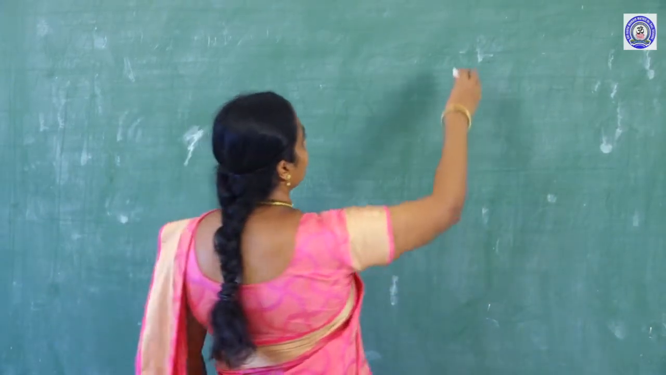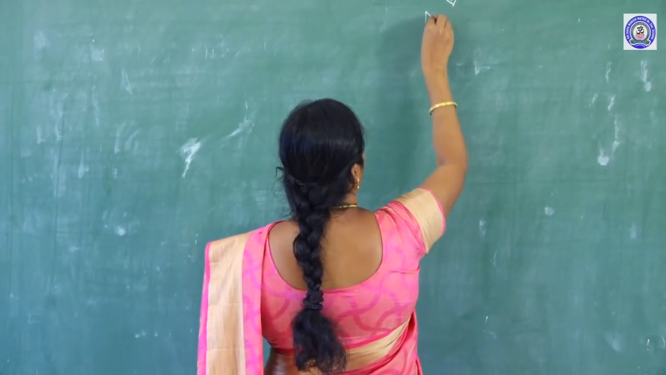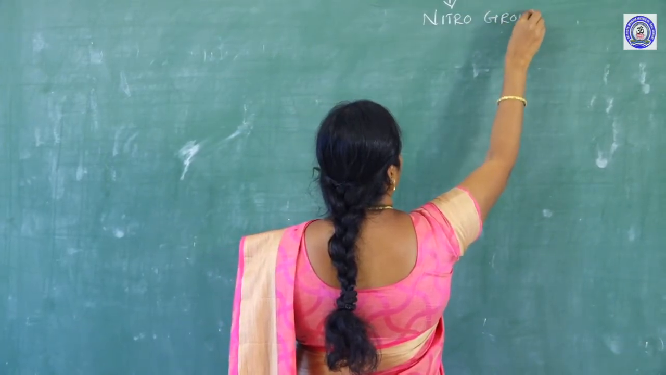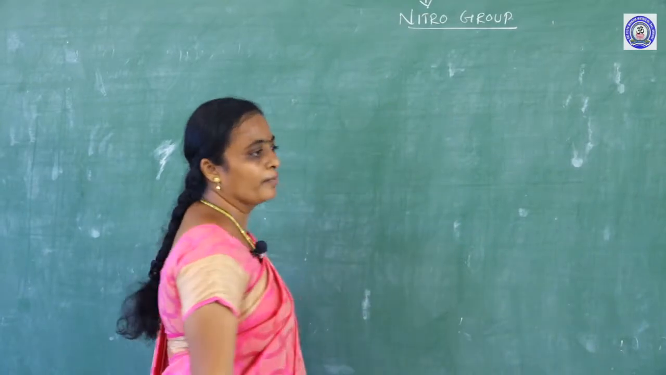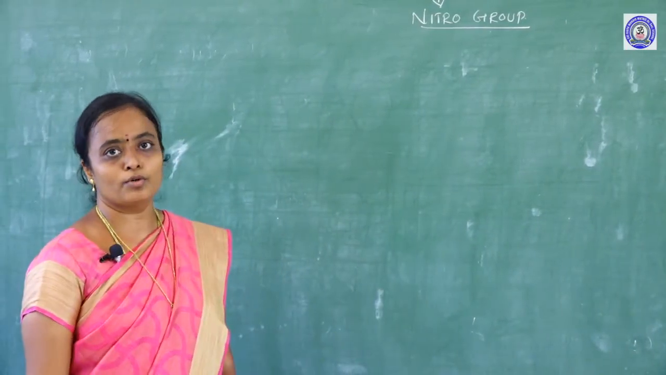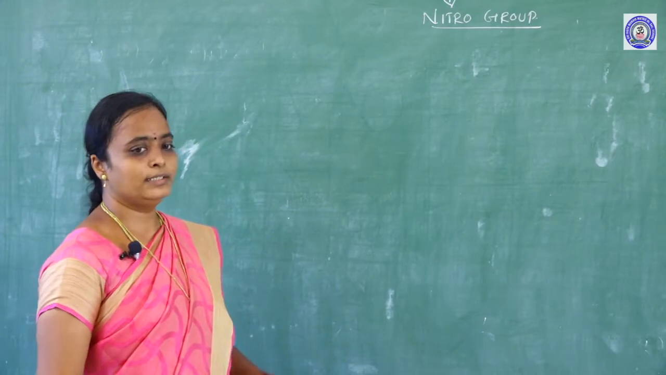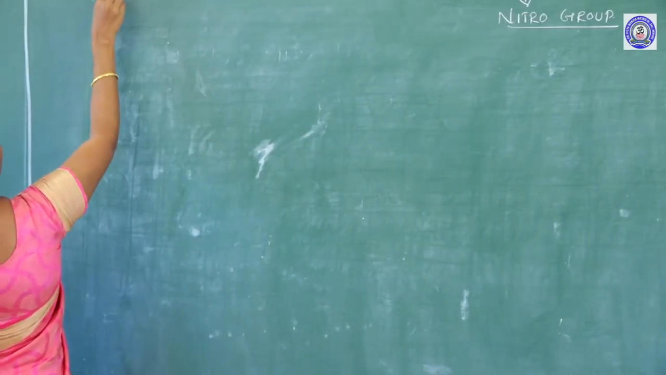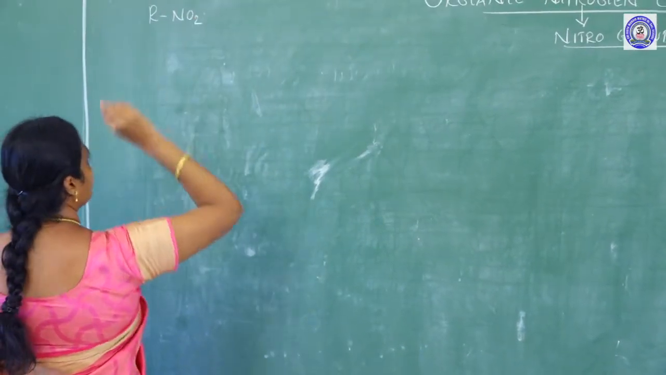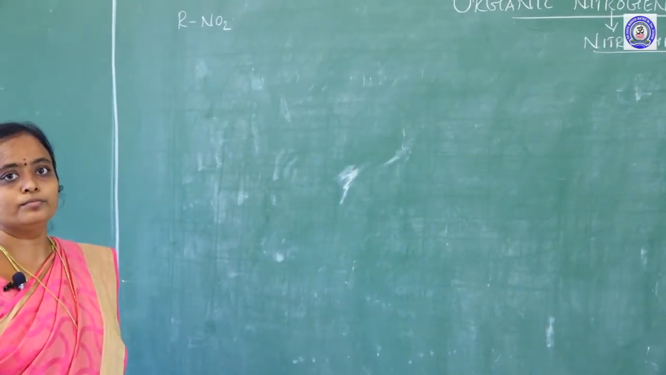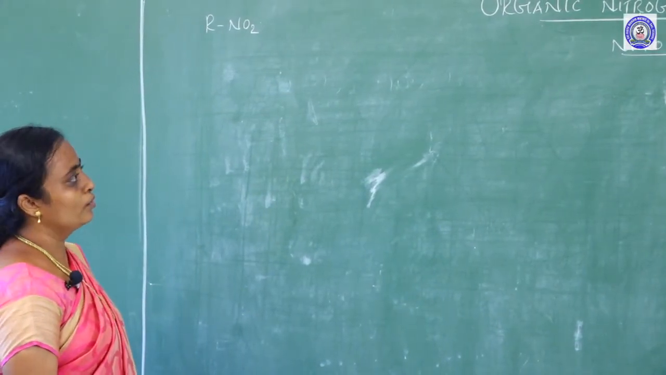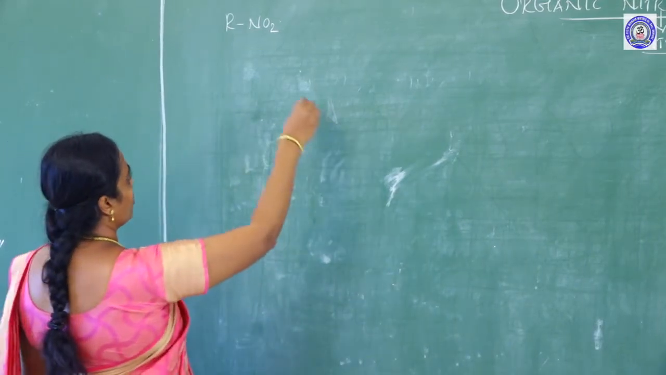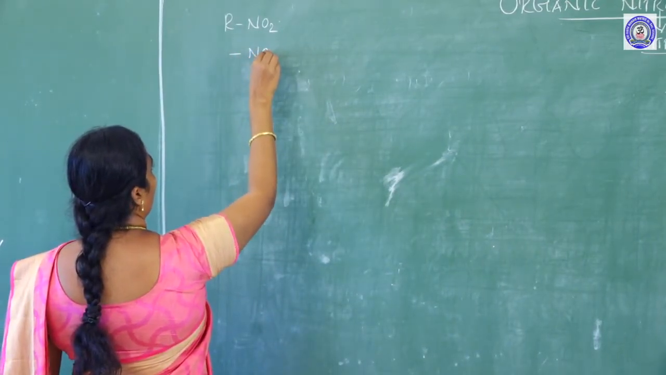But today our topic is the nitro group. So what is this nitro group? First of all, what is the general formula? The general formula for nitro compounds is RNO2. And the functional group for a nitro compound is the NO2 group alone.